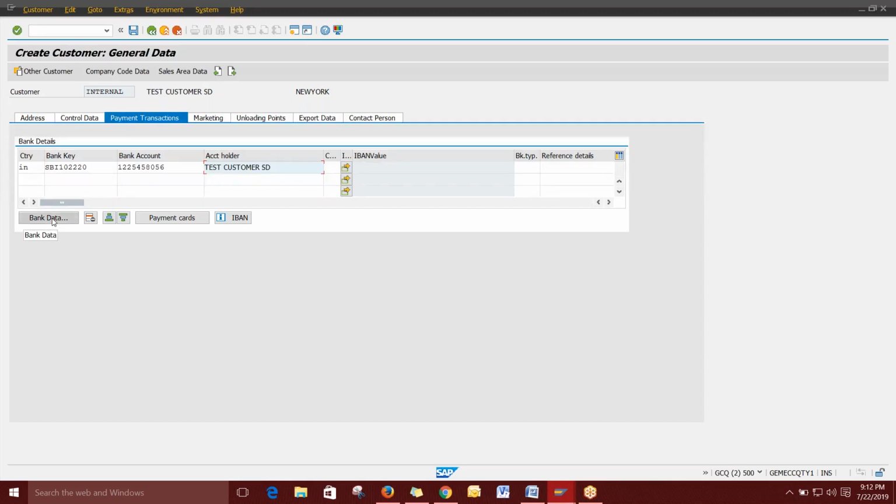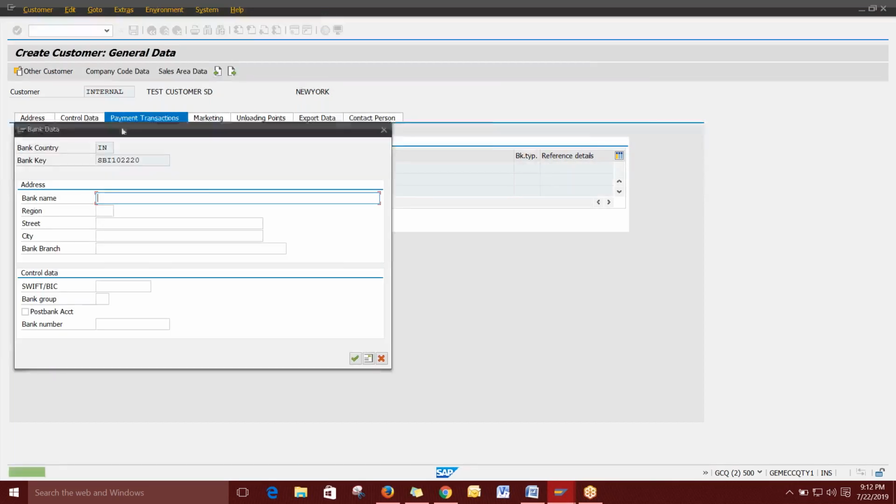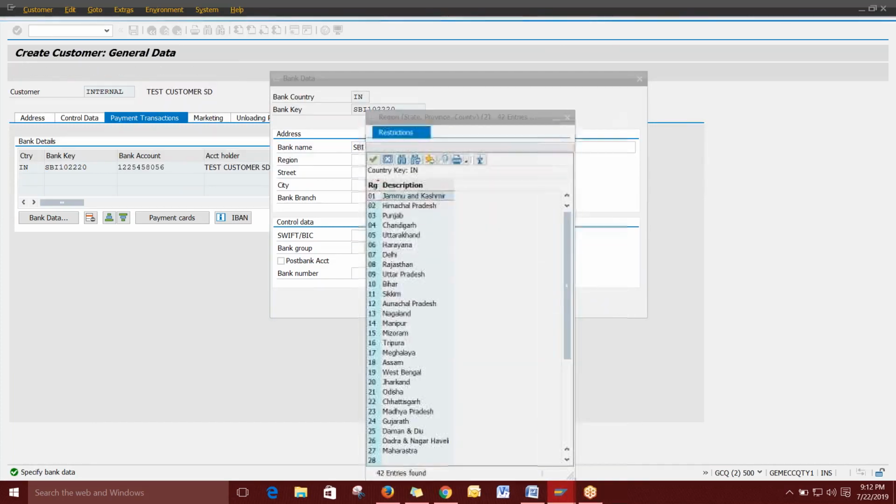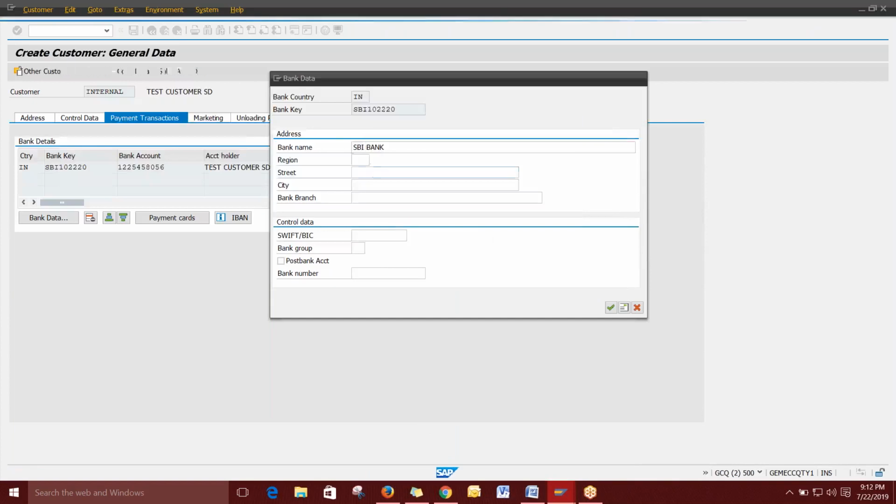Then you have to go to the bank data, where you can see the details. What is the bank name? I'm giving SBI bank. Then what region it belongs to? You have to give the region. Then what is the street? It is not mandatory. If you want, you can give it, or else you can directly give your city. Okay, I'm giving the city as Hyderabad.